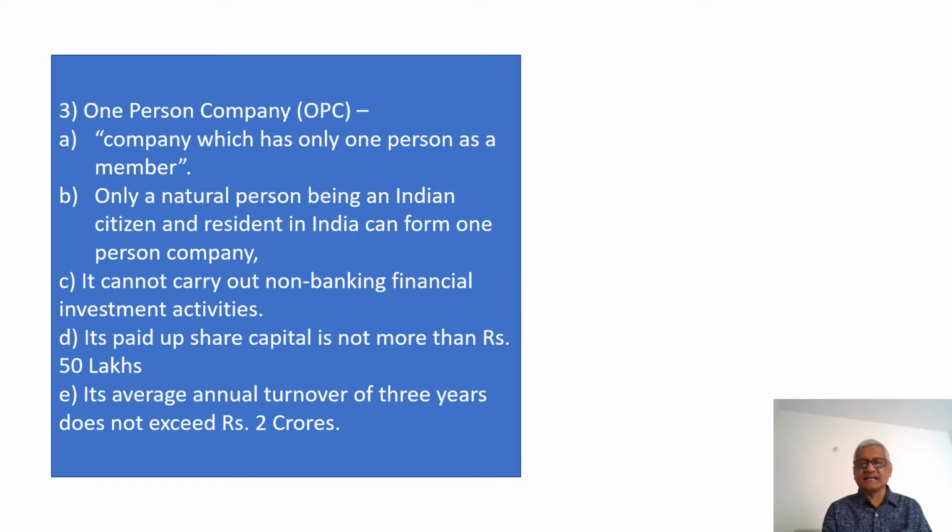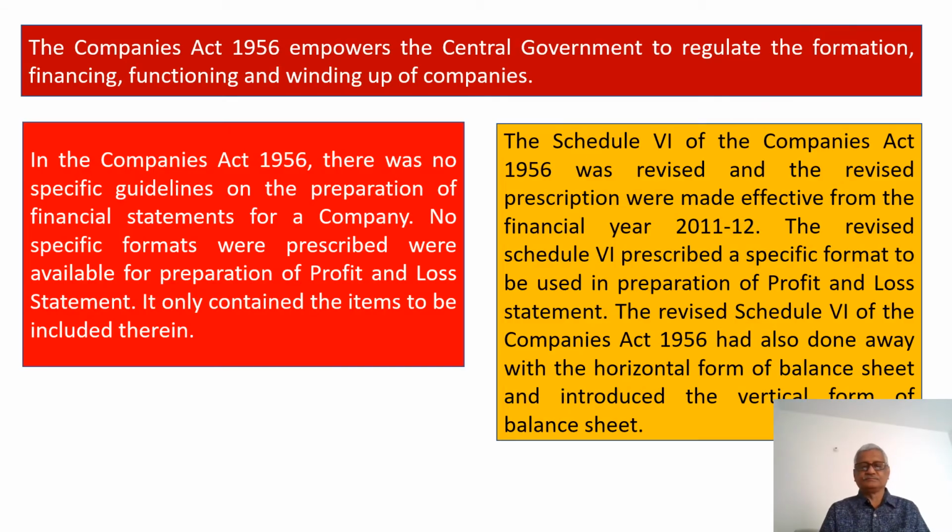Now let us understand the Companies Act 1956 and the revision in Schedule 6 of the Companies Act 1956. The Companies Act 1956 empowers the central government to regulate the formation, financing, functioning and winding up of companies.